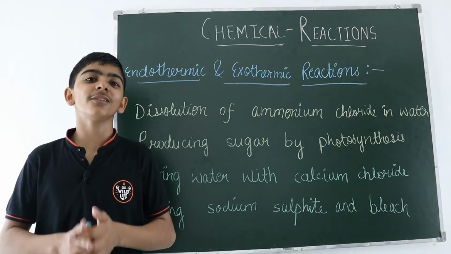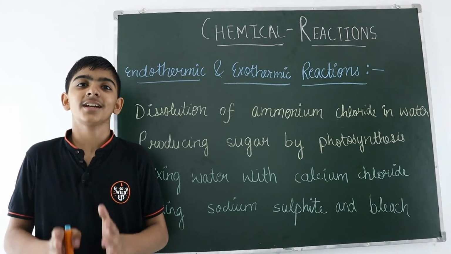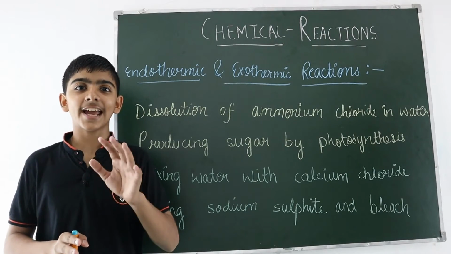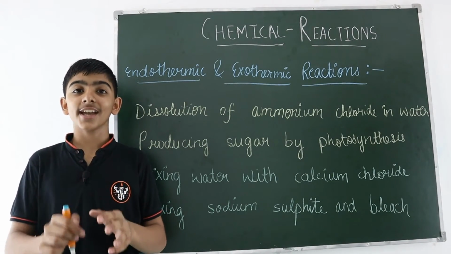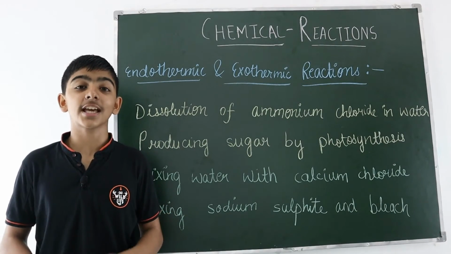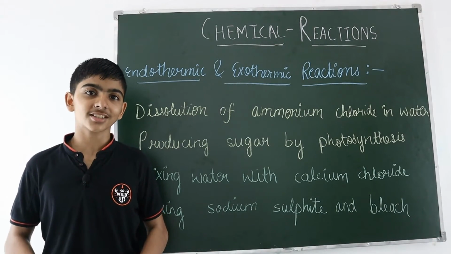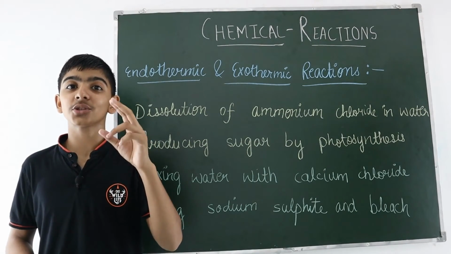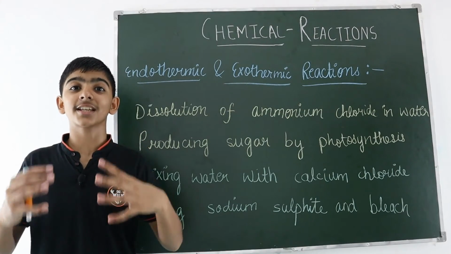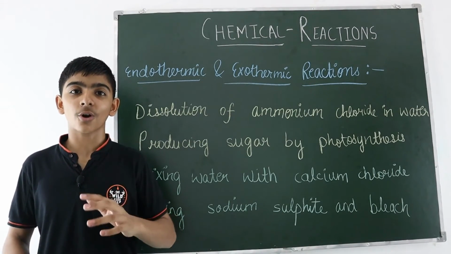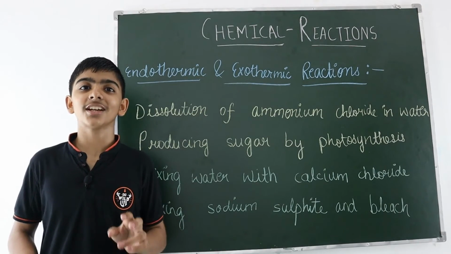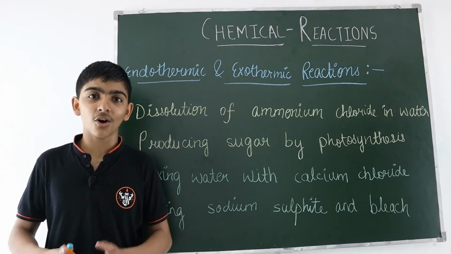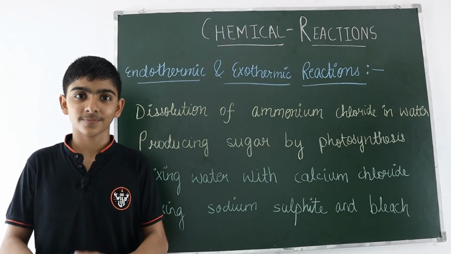So friends, now we will talk about the endothermic and the exothermic reactions. So what is endothermic reaction? The reaction in which energy is absorbed. Such types of reactions are called endothermic reactions. You can see from the word, endothermic means taking inside, when the energy is absorbed. Means the reaction in which the energy is absorbed, taking inside. Such types of reactions are called endothermic reactions.